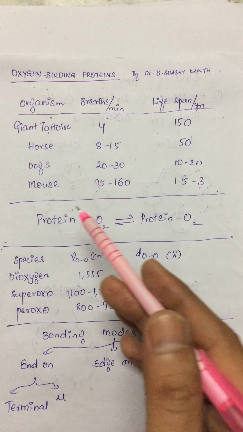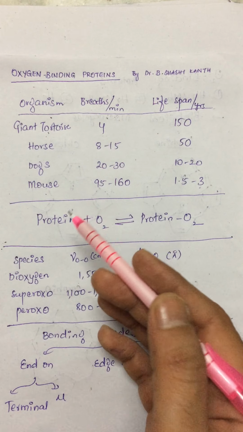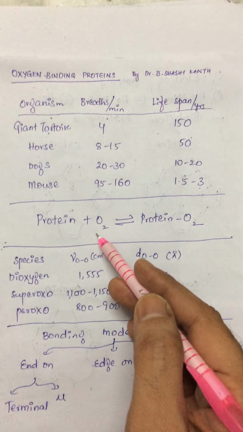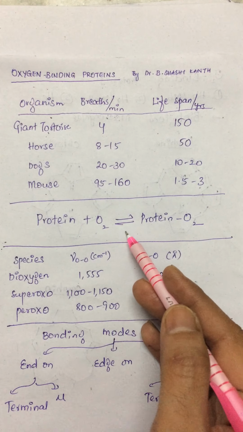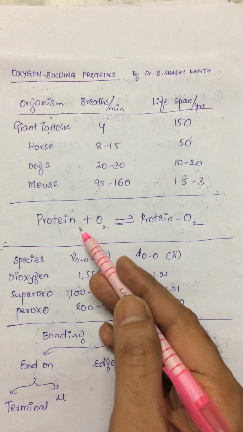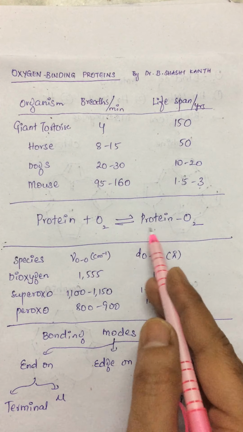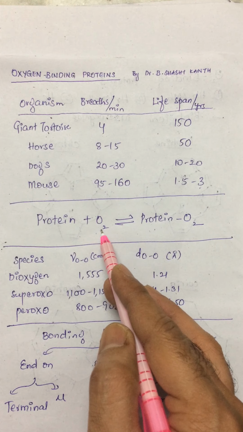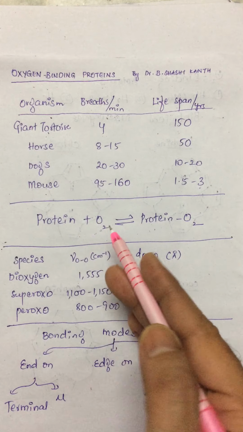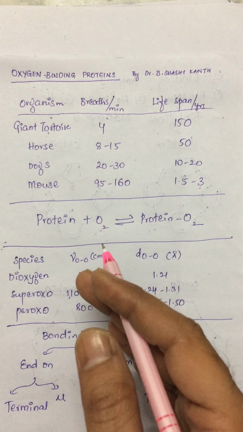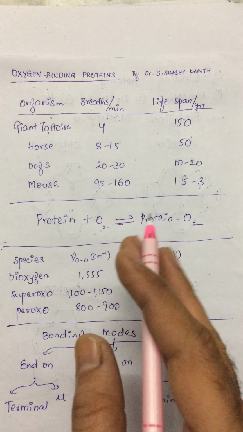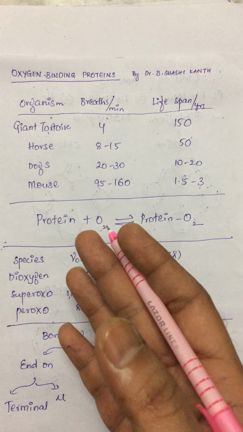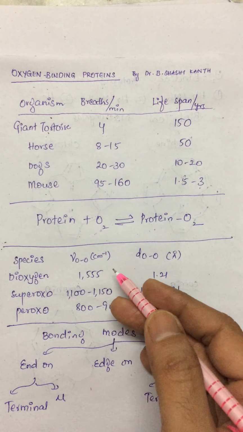When it comes to dioxygen binding proteins, these proteins can bind dioxygen reversibly. When I say reversibly, there is an equilibrium which could shift towards the right, or it could also shift towards the left. Whether the equilibrium shifts towards right or left depends on the ambient temperature and also the partial pressure of the oxygen. Whatever known oxygen carrying proteins we have naturally, they contain either iron or copper at their active sites. For example, hemoglobin contains iron, hemocyanin contains copper, hemerythrin contains iron, and so on.